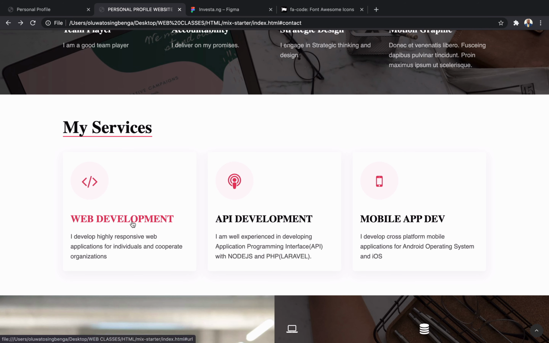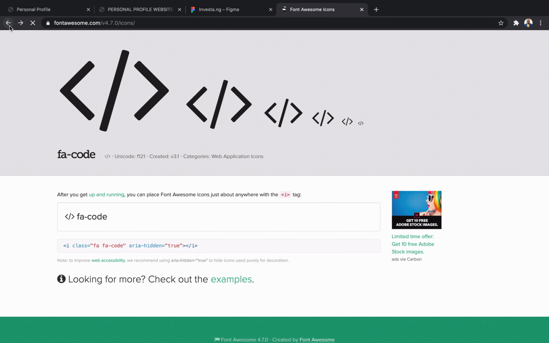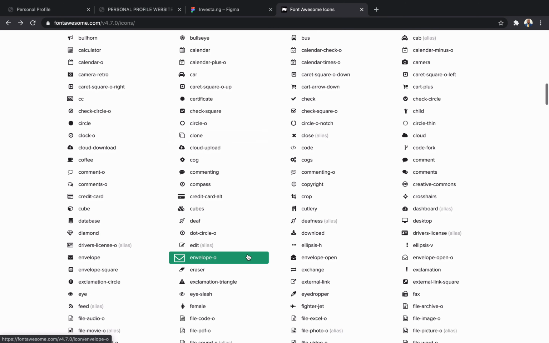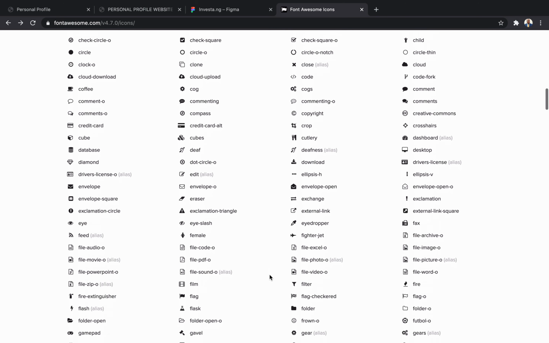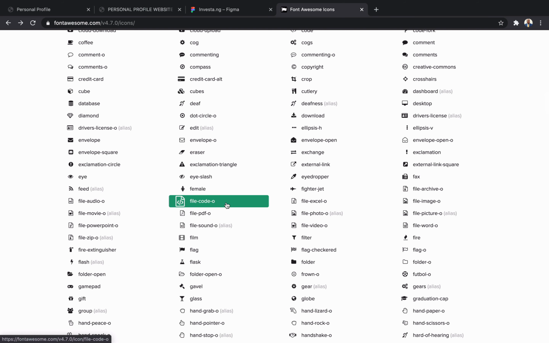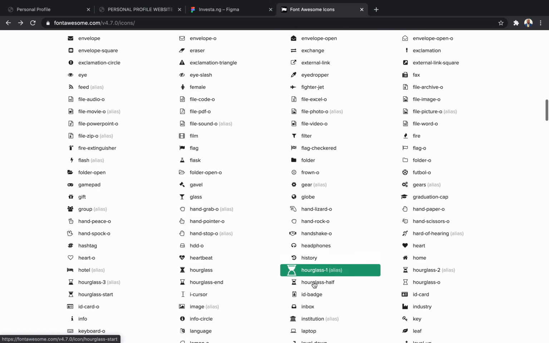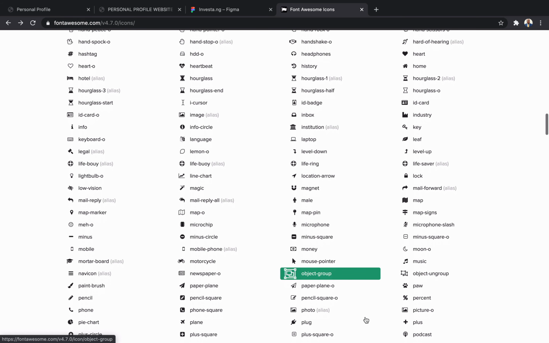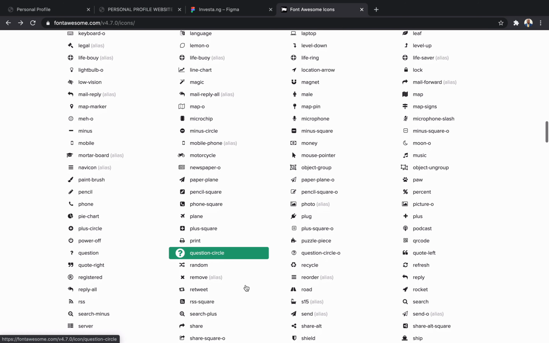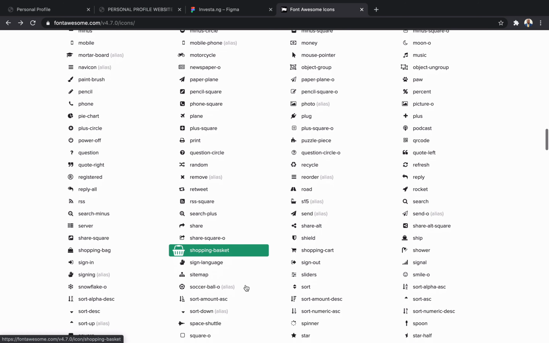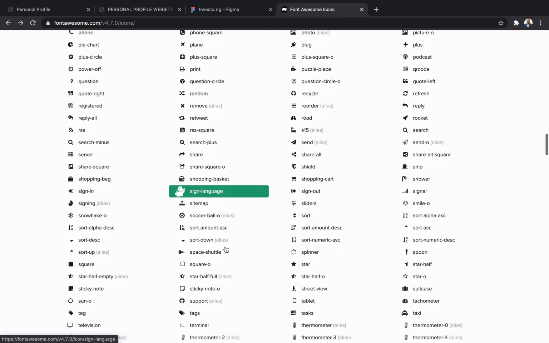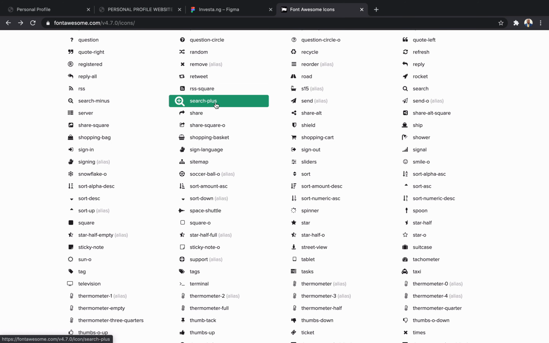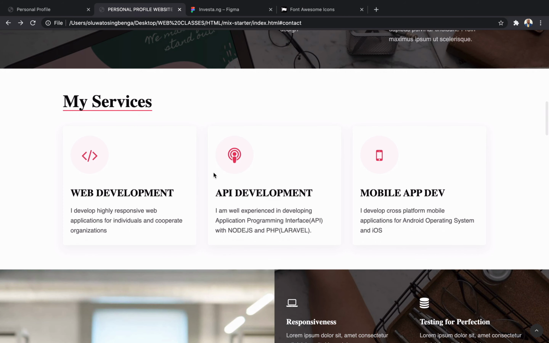Okay, so web development. Those are the things that can help us. Edit, eraser. This is PDF file code. You understand? You have a countless number of icons that you can use. If you don't know what the icons are, you can easily come here and check. This is shopping cart for cart. As a designer, if you want to focus on being a designer, these are the things you would use to continue to design your web page.